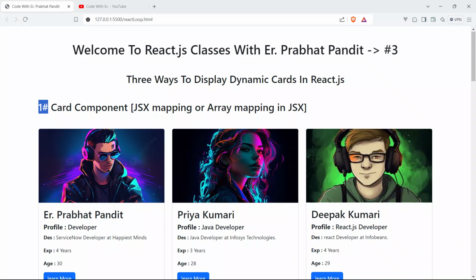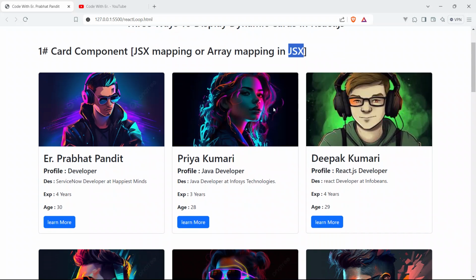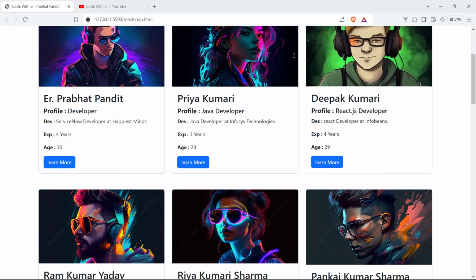It says card components JSX mapping, or array mapping in JSX. JSX means JavaScript and XML. So this is the first method to display the card components.